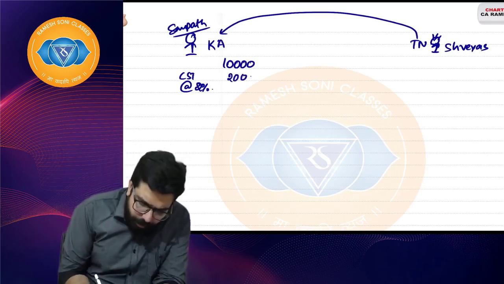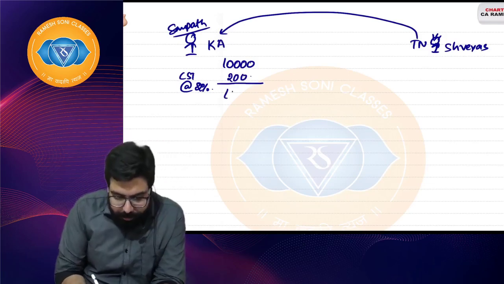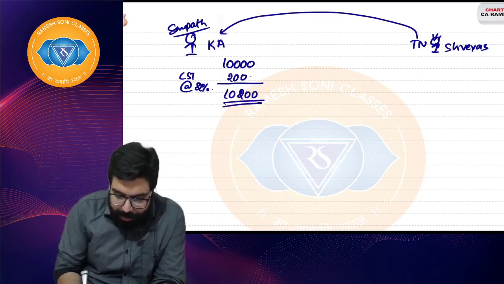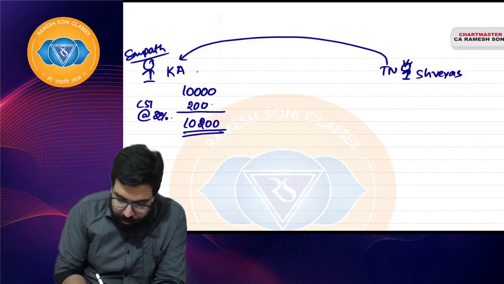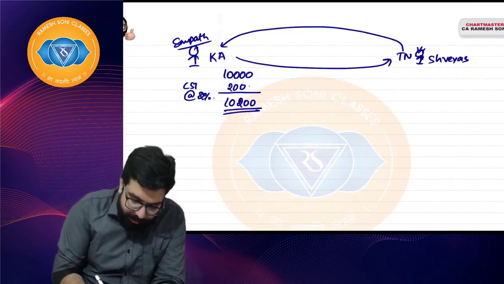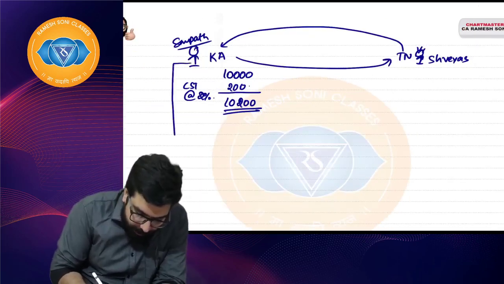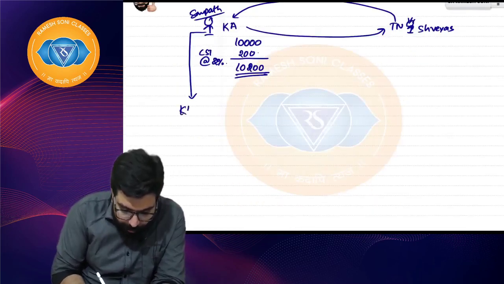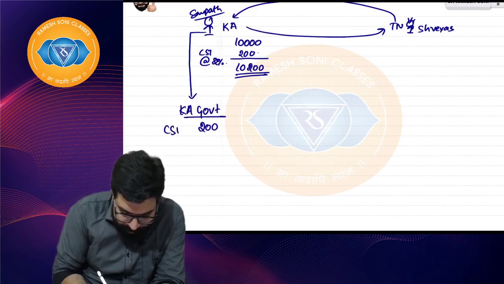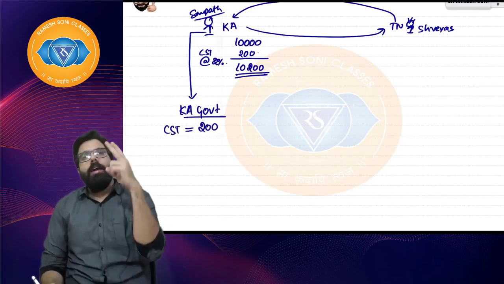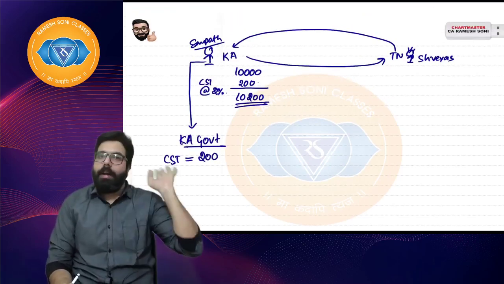Now, 200 rupees means 10,200 rupees was being paid, and this guy used to take the goods and go to Tamil Nadu. Now, Sampath from Karnataka will go to the Karnataka government and deposit 200 rupees, which is the CST collected. Right, everyone? CST of 200 will be deposited by Sampath to the Karnataka government.